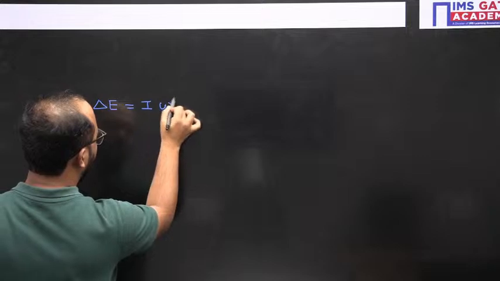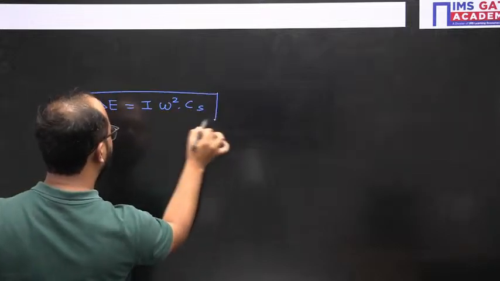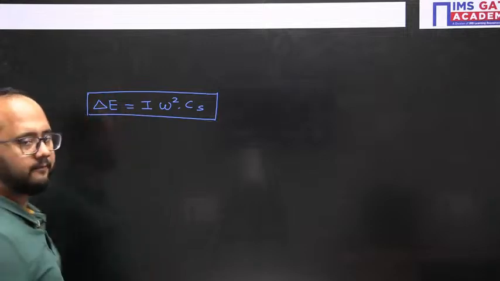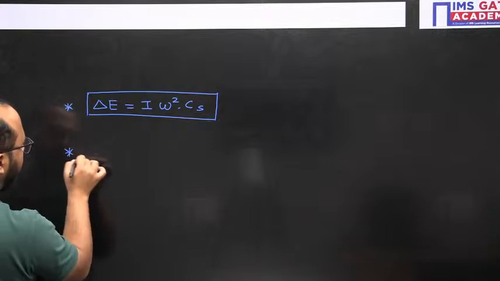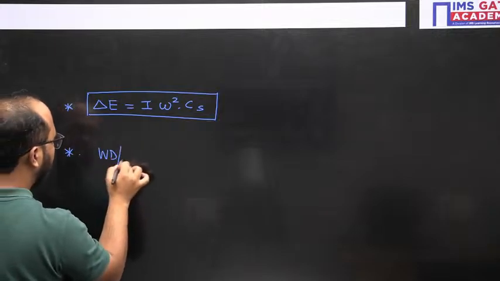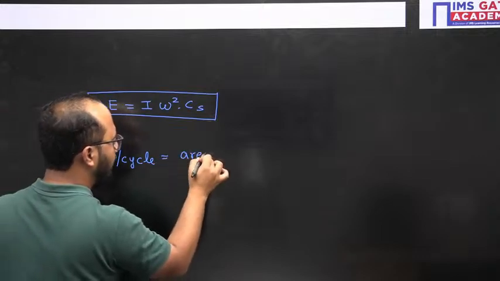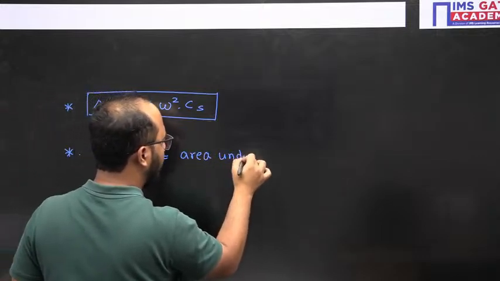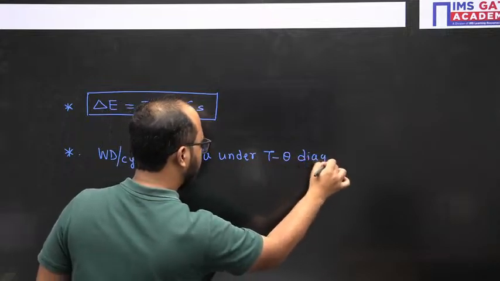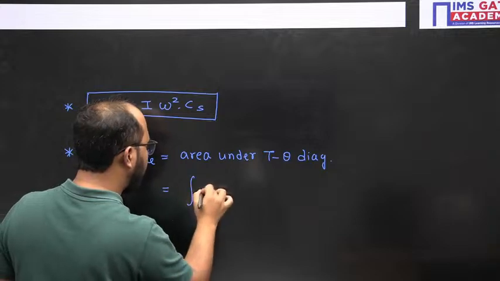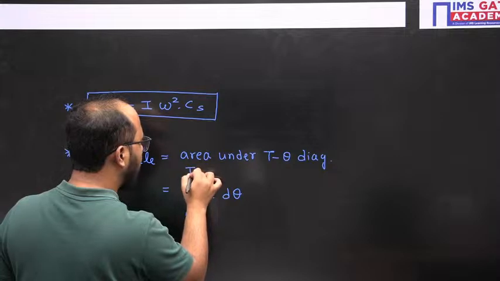Now flywheel is done, everyone, and I'm telling you, this delta E formula equals I omega square Cs is a very important formula, and most of the questions you will see from this formula only. Next, work done per cycle: one formula is the area under the T theta diagram, right? Another formula is the integration of T d theta, where the integration will be from 0 to the time period.